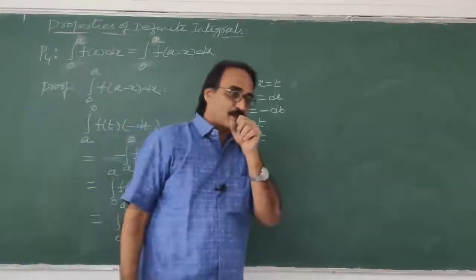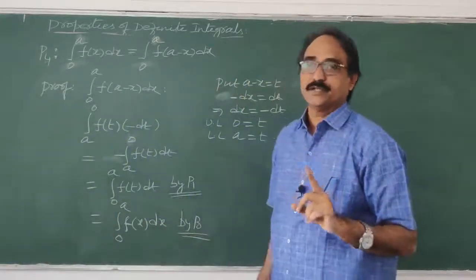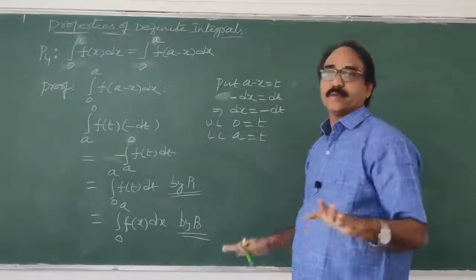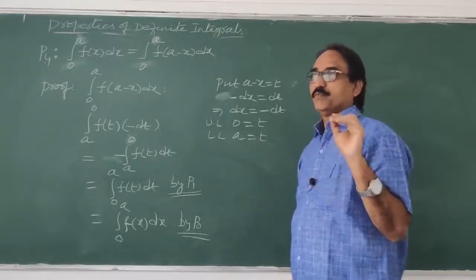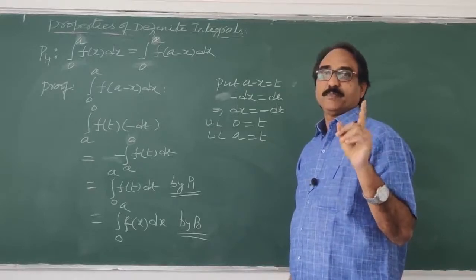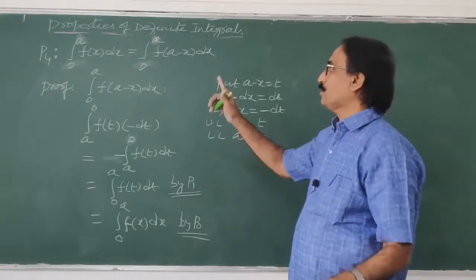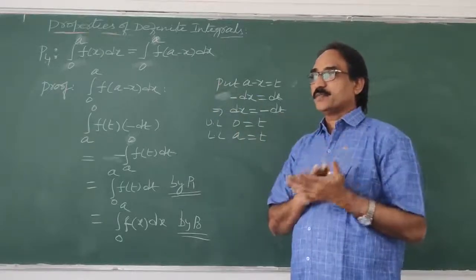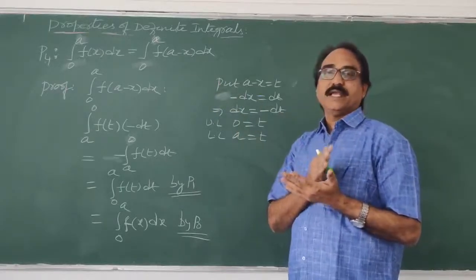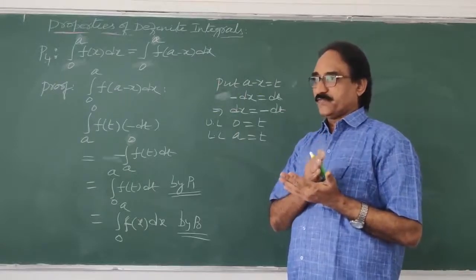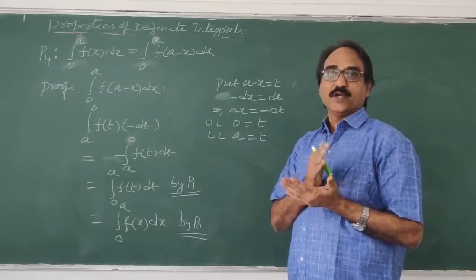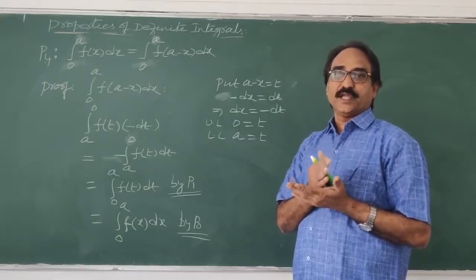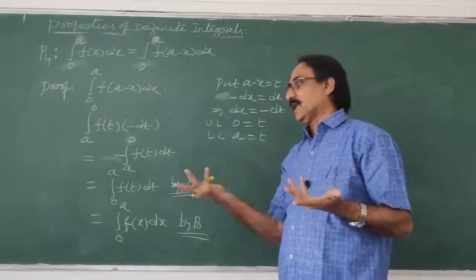So if you understood the property theoretically, we can do all this mechanically without any problem at all. Okay. So P0, P1, P2, P3, P4. Now you tell me what are the properties, how to remember? Sir, I remember, sir. P0 means integral a to b f of x dx is equal to integral a to b f of t dt is equal to integral a to b f of z dz, like that sir.